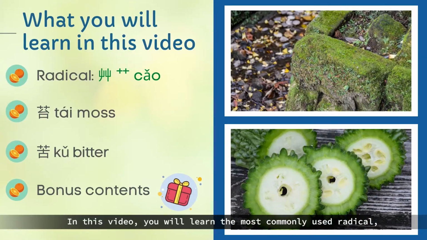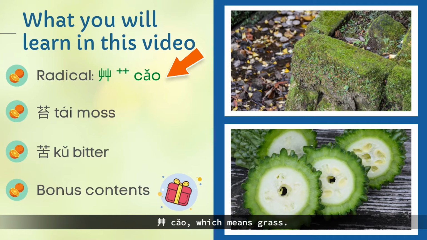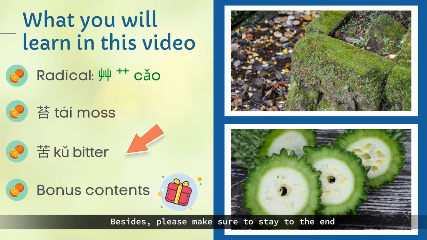In this video, you'll learn the most commonly used radical, 草, which means grass. I'll also introduce you to how to say and write 苔, moss, and 苦, bitter. Besides, please make sure to stay to the end because I'll give you bonus content in this video.